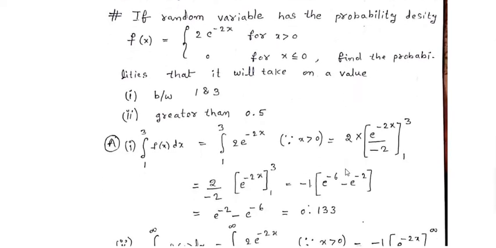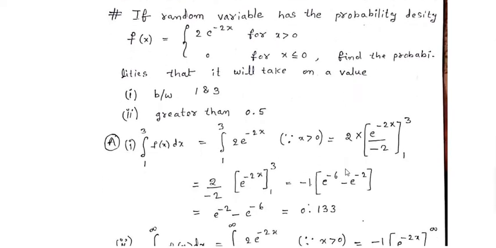Now let us look at the first problem. If a random variable has the probability density f of x is equal to 2 into e power of minus 2x for x greater than 0 and 0 for x less than or equal to 0, find the probabilities that it will take on a value between 1 and 3, and greater than 0.5.